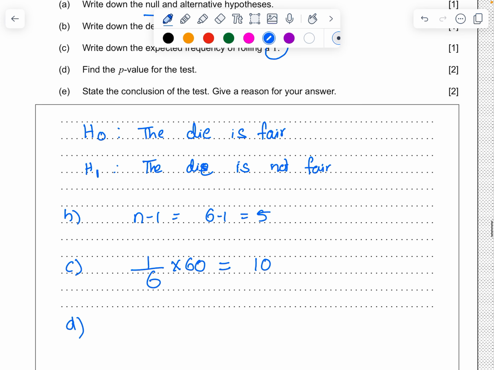Then calculate the p-value for the test. So enter the values in the GDC. You should be able to get the p-value as 0.287.